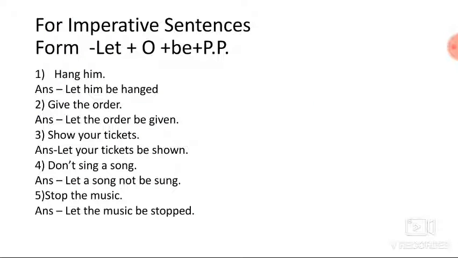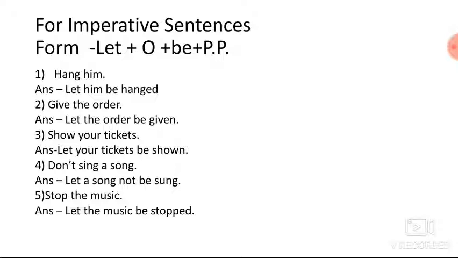See, for imperative sentences the form is: let plus O, meaning object, plus be plus past participle, that is PP. So see, let O be PP. This is the form for changing the voice of imperative sentences. Let us see the examples. Hang him. The answer will be: let him be hanged. Let, O means him, be, and hanged PP. In this way, this is the answer.